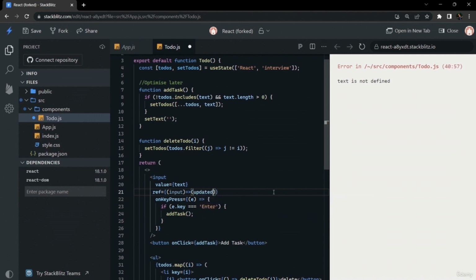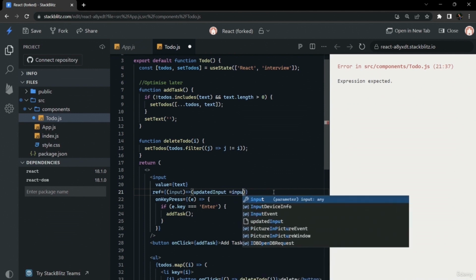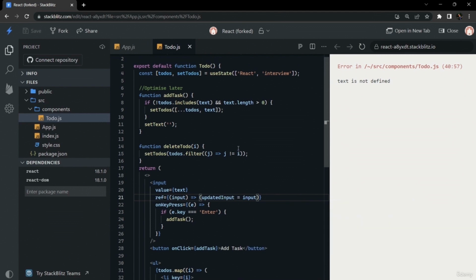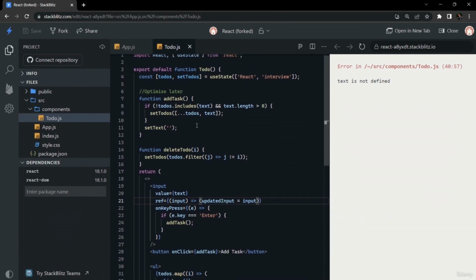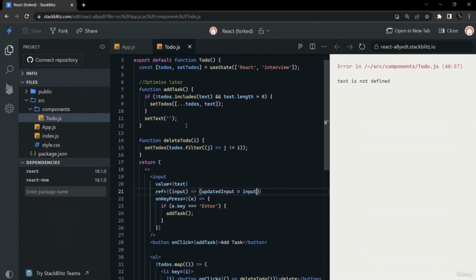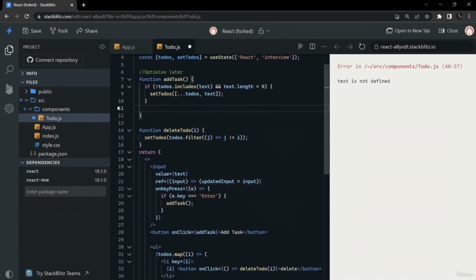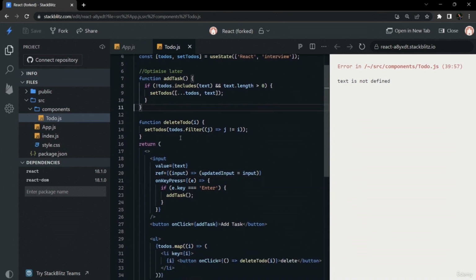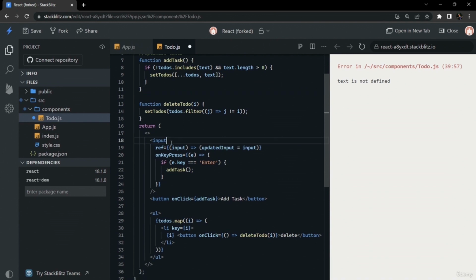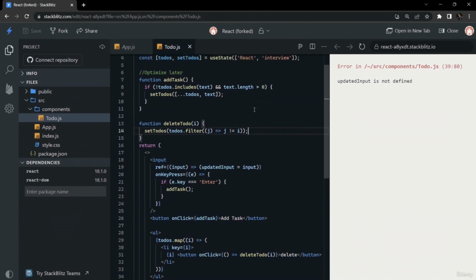So in ref we have added a callback function, and we have used this variable updated input for capturing the value of this particular input. We will delete all the references to that earlier state, like set text and text, whatever was used in value, everything should be removed.